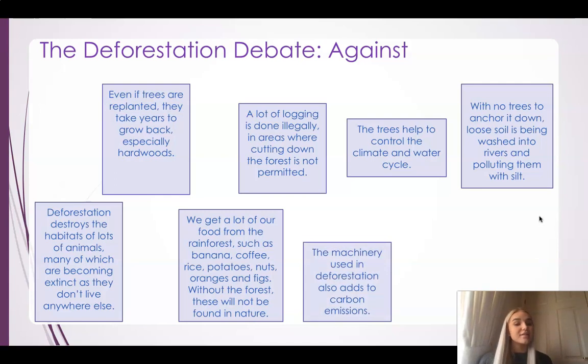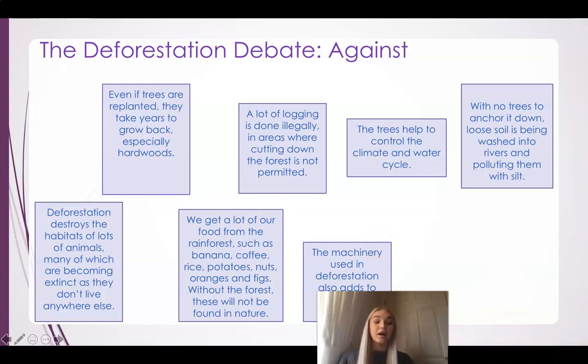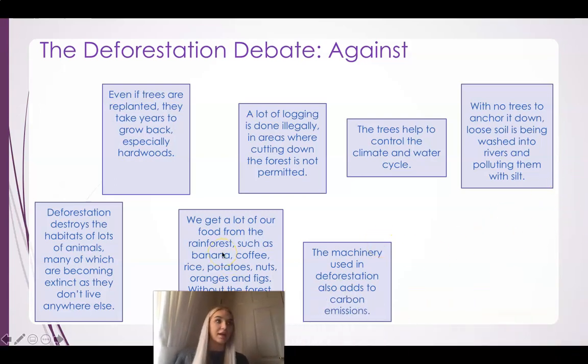Another idea is this machinery that is used in deforestation. So the way that they cut the trees down and the machines that they use adds to the carbon emissions. So that temperature in the air, those gases that go into the air, could be quite harmful for us and animals too. So the machinery lets off that gas, that carbon emission, and adds to it, makes it quite dangerous.